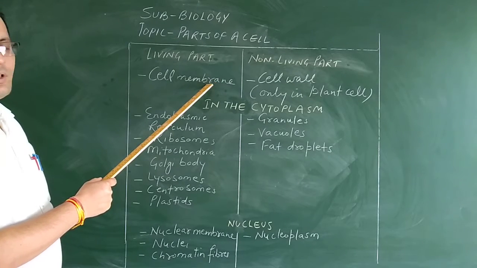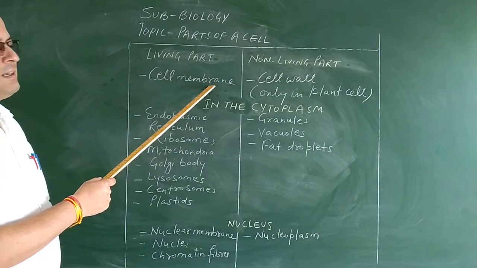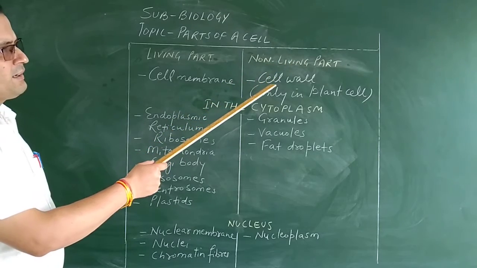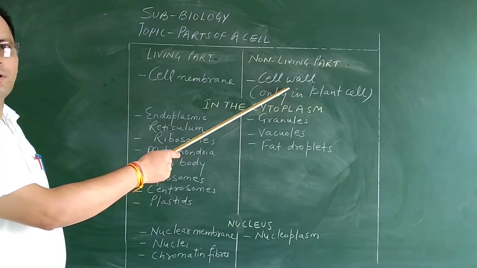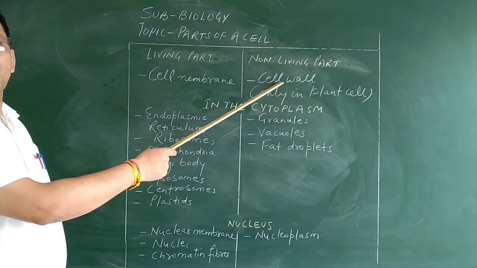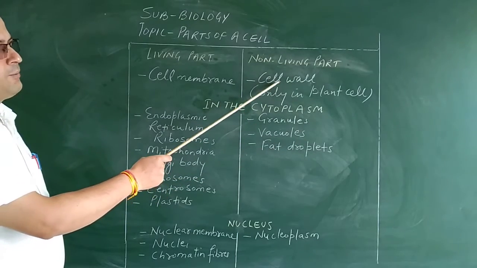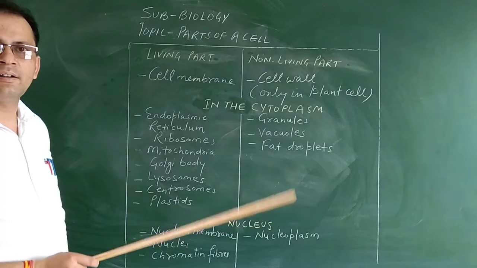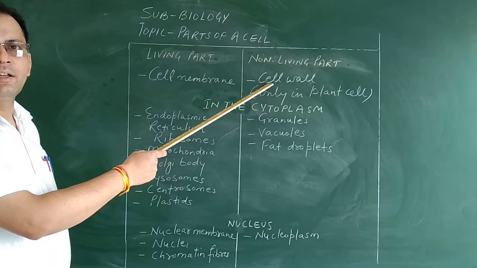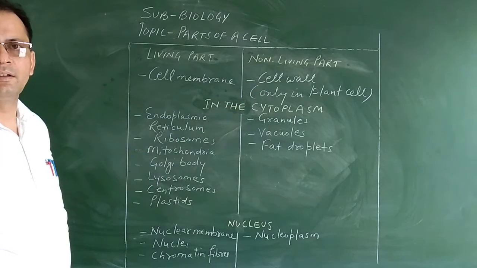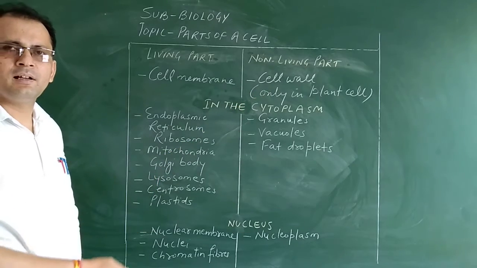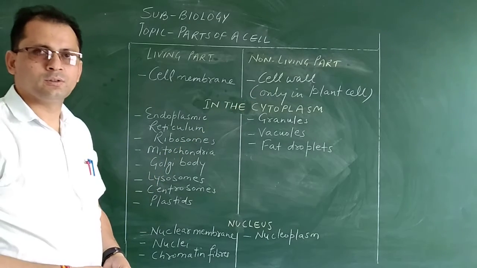And this cell membrane, in case of animal cell, is the outermost membrane. And the non-living part is the cell wall. This cell wall, in addition to the cell membrane, is present in only plant cells. It is a rigid, hard, tough structure which is present outside the cell membrane in case of only plant cell. This cell wall is made up of a chemical known as cellulose.